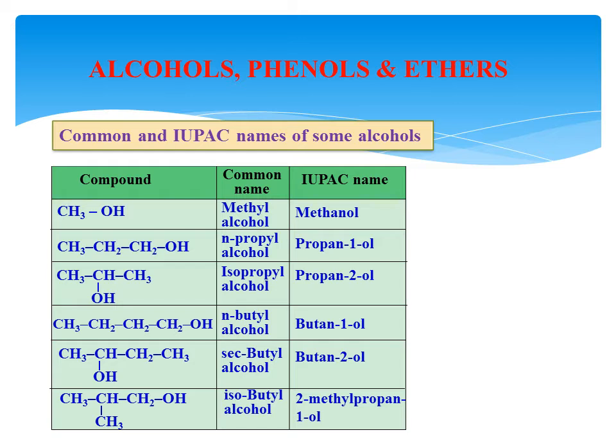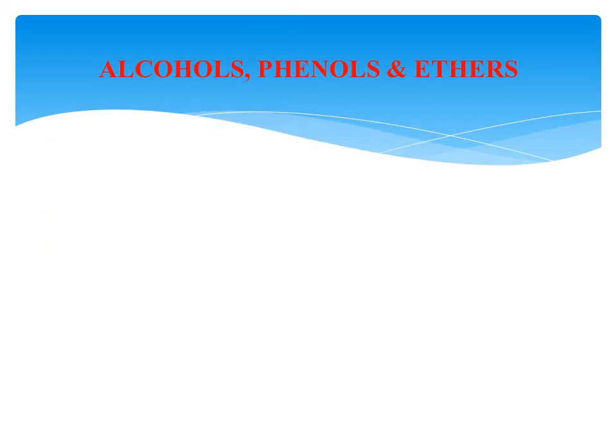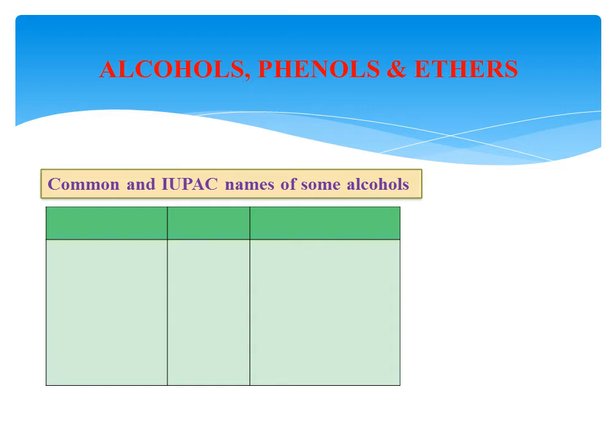And in the IUPAC system, this is the parent chain and this is considered as a substituent group. Therefore in the parent chain 1, 2, 3 carbon atoms are there, so it is propane, propan-1-ol, but the substituent is present at the second position, therefore it is 2-methyl, and its name is 2-methylpropan-1-ol. Some more examples of alcohols.